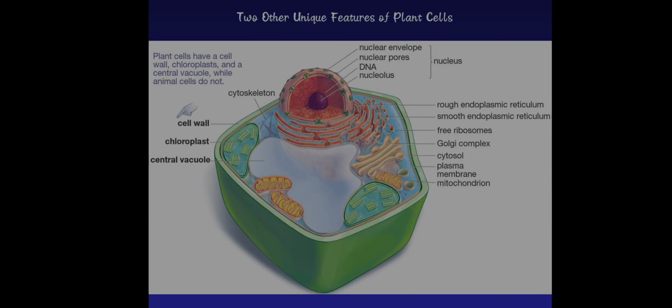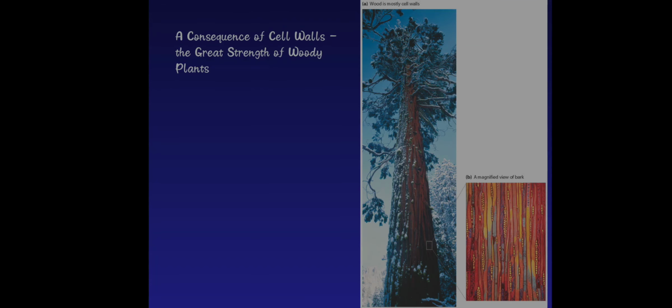Two other unique features of plant cells. The first unique feature of a plant cell is that they have cell walls, and the second is the central vacuole. The central vacuole may occupy 90% of the plant cell. Because of the cell wall, plants have greater strength. This is why the wood of a plant is very strong and very thick. As mentioned, a consequence of the cell wall is the great strength of wood and woody plants.